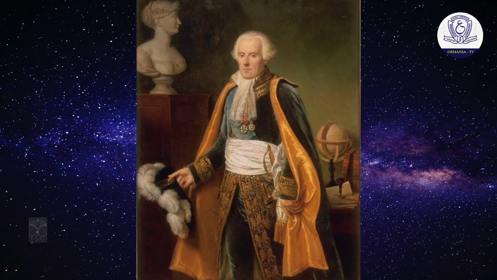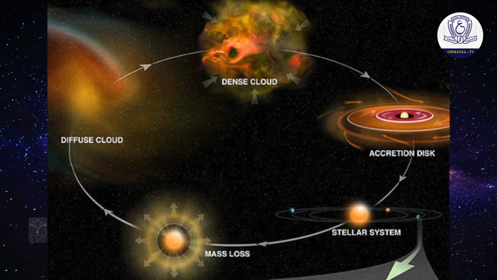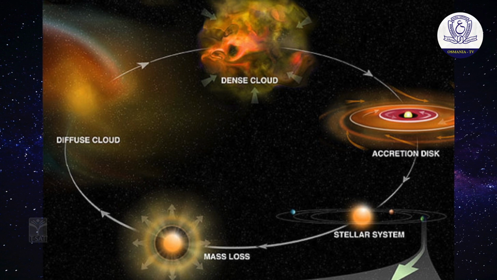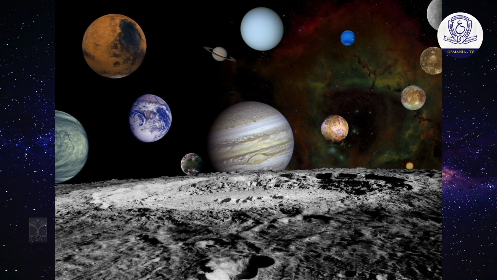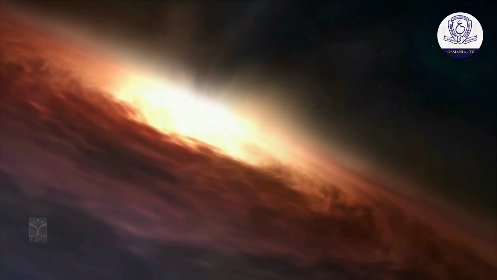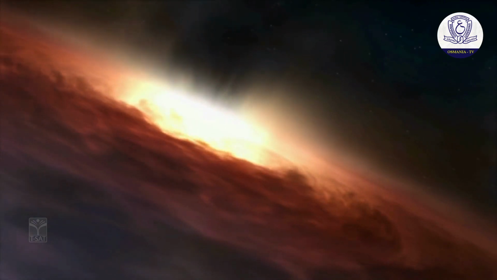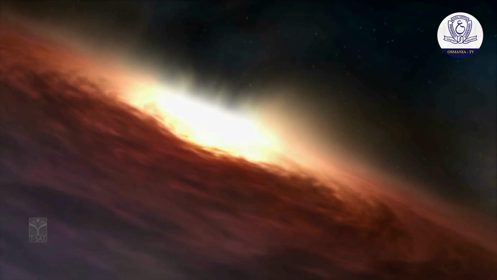Laplace was a French mathematician who propounded his nebular hypothesis in the year 1796. Laplace's nebular hypothesis was in some way similar to the gaseous hypothesis of Kant. Laplace's hypothesis is the modified version of Kant's hypothesis. Laplace postulated the hypothesis after removing some of the erroneous concepts of Kant related to the nature and motion